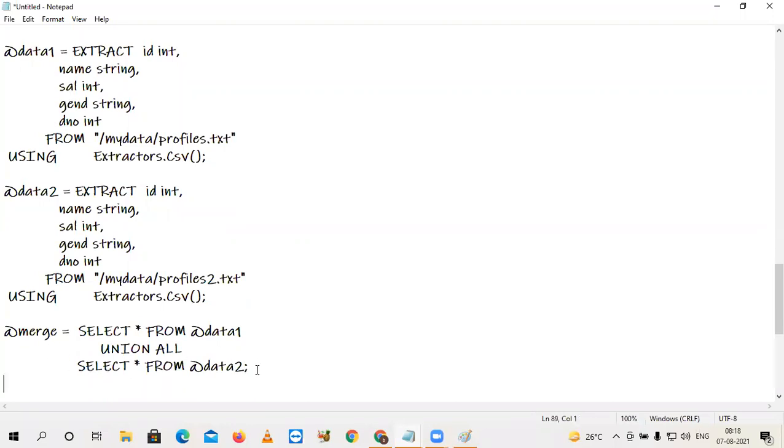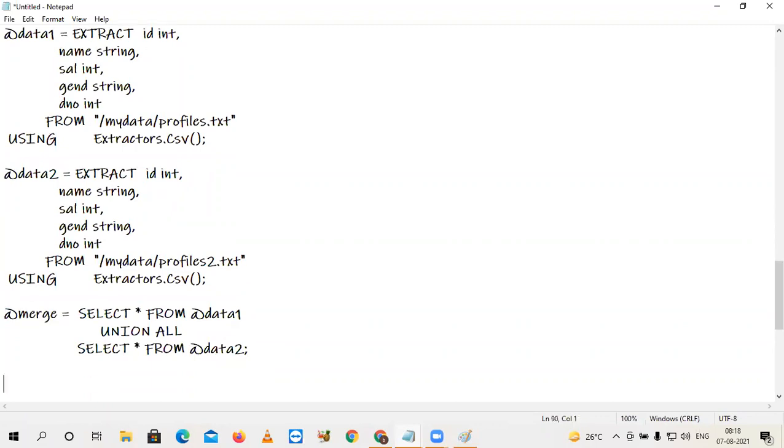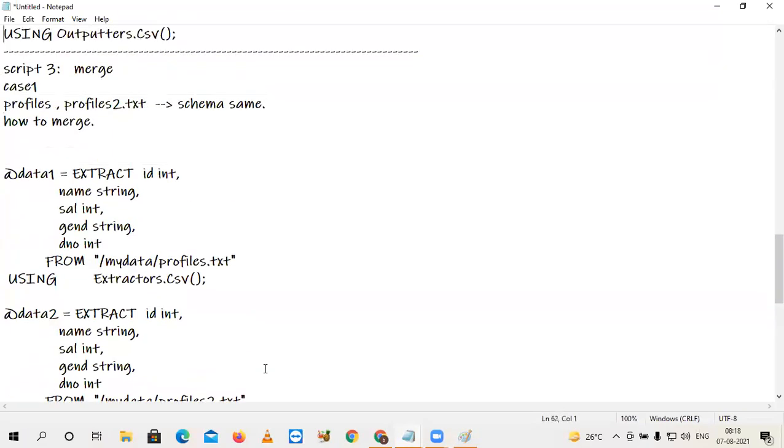So still if you have another file, again after that you have to say union all and give the third query. Okay, I have only two files. That's why only two statements. So finally, this content I want to write into the output. Observe here. The output statement I am taking from previous.